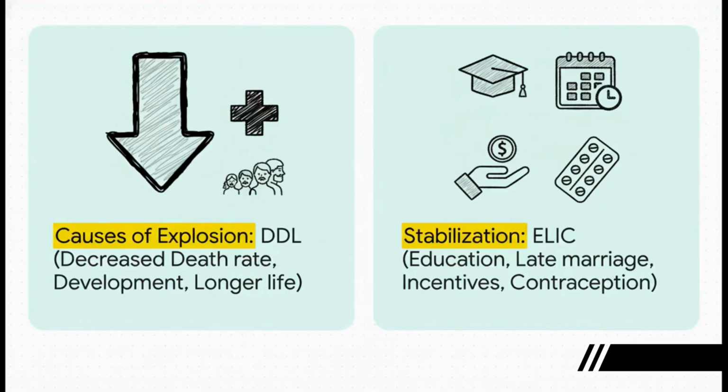For the causes of the population explosion, I want you to just remember DDL. Decreased death rate, development in healthcare, and longer life. Simple, right? And for the solutions, those stabilization strategies, remember ELIC: education, late marriage, incentives, and contraception. Say them out loud with me, DDL and ELIC. These are your quick recall tools for the exam.